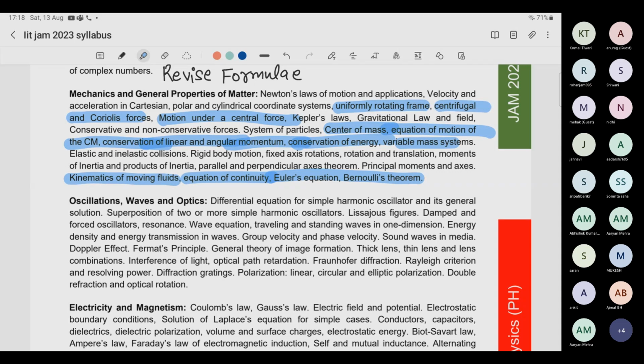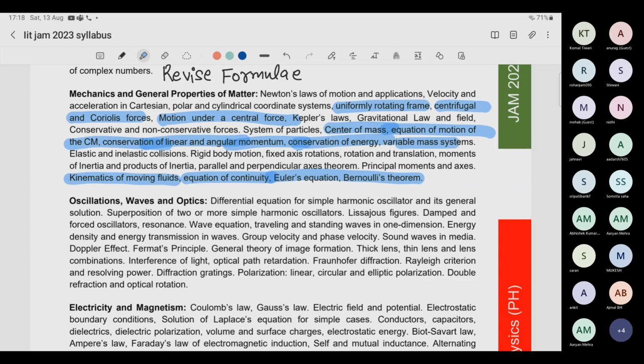So what is not an important topic in this is Newton's law. In fact, I won't say Newton's law is a very important topic. The question can come, but I don't think so. You should revise entire collisions, Newton's laws, kinematics, all of those things. Do not spend your time on that. You must have enough knowledge for that.